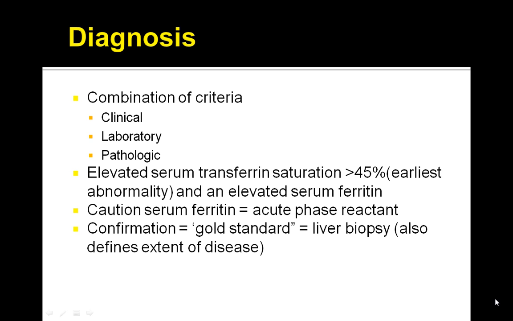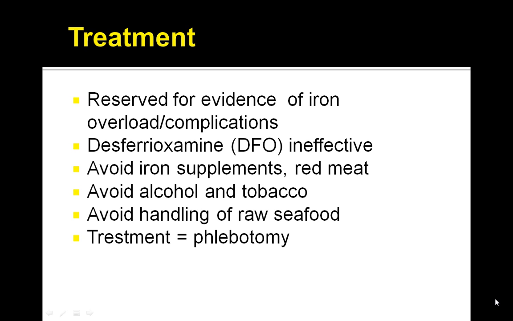To make the diagnosis, you have to have markedly elevated serum iron and ferritin levels. There's elevated iron saturation, which is the transferrin saturation, near 100% and usually above 60%. There's decreased total iron binding capacity, and a liver biopsy is required for diagnosis. And again, genetic testing for chromosomal abnormalities is also commonly done. So to review, there is elevated serum transferrin saturation greater than 45% and an elevated serum ferritin. And the gold standard is the liver biopsy.